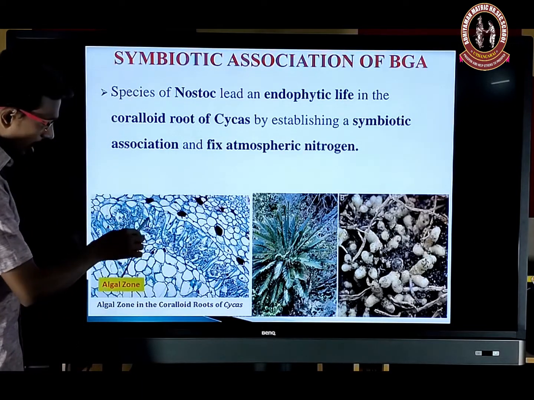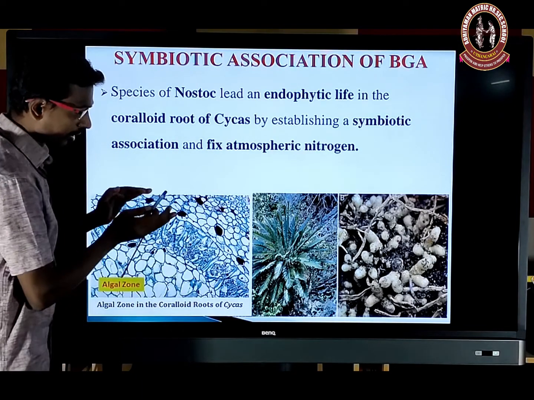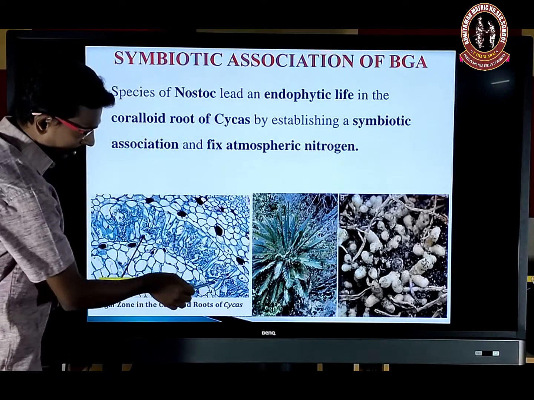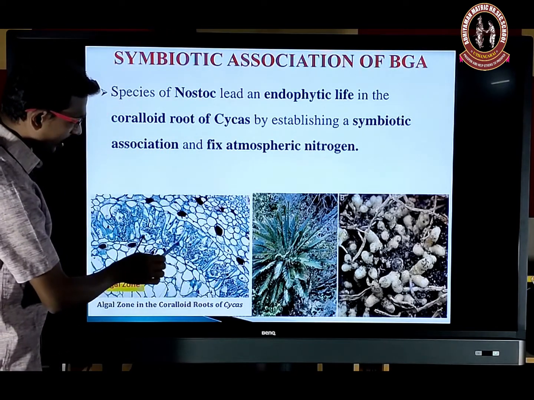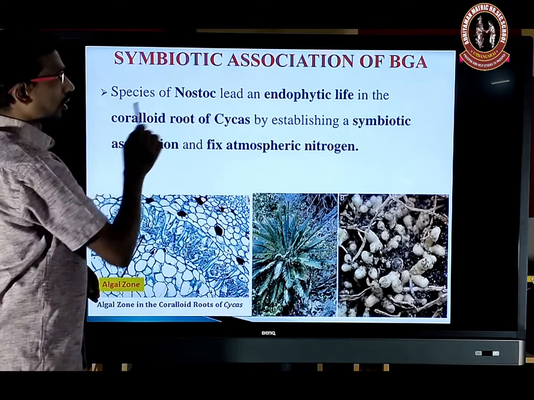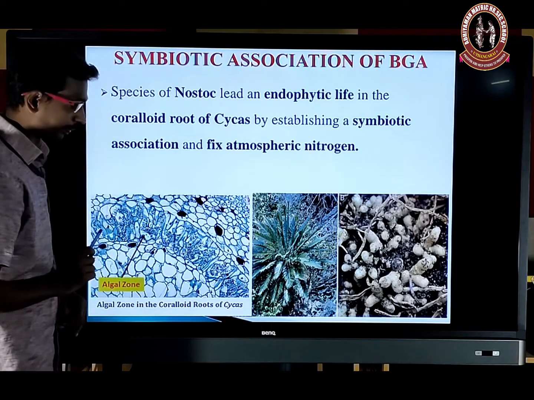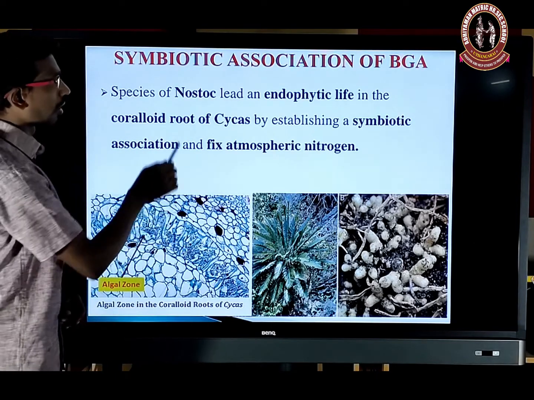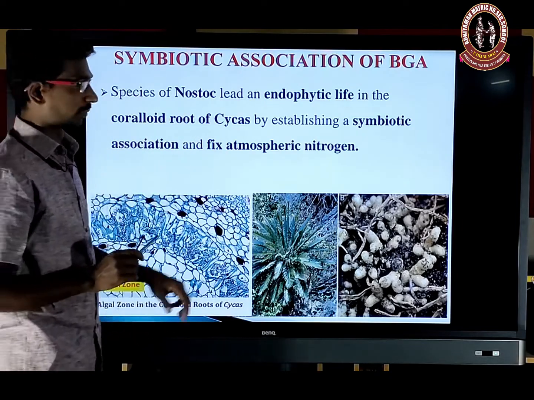Here this is the algal zone layer. It's a cross section or anatomical structure of the coralloid root. Here a separate zone is present. In this zone, the algal zone or cyanobacterial zone, Nostoc is present. So the algal zone in the coralloid root is nothing but Nostoc.